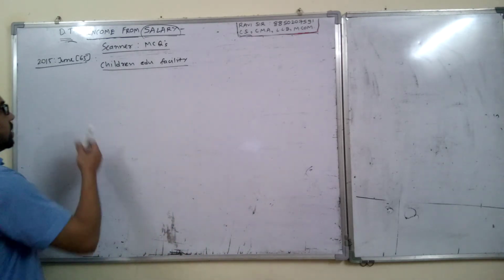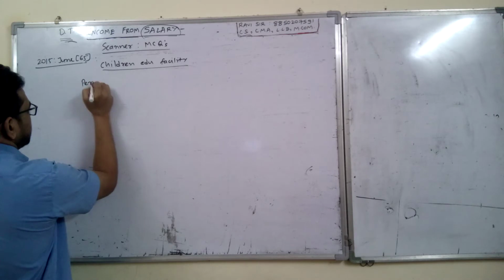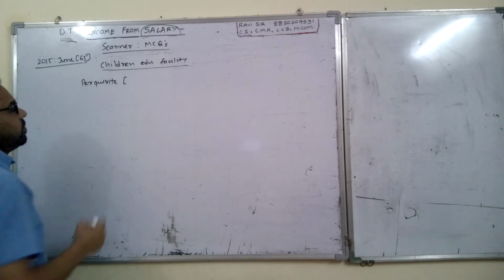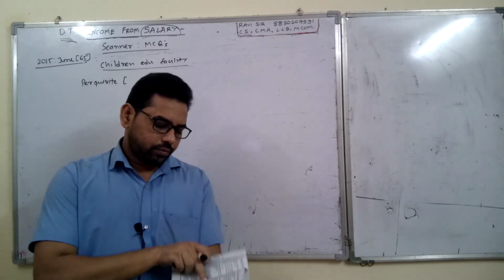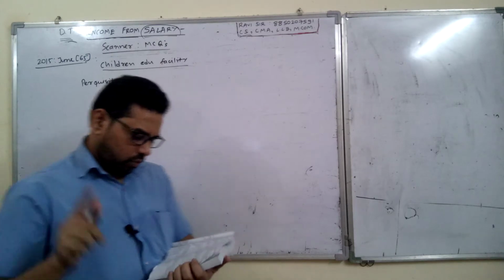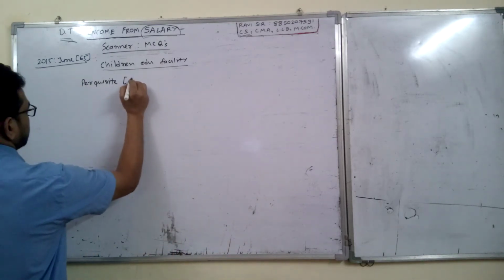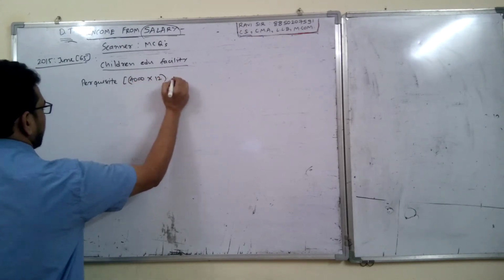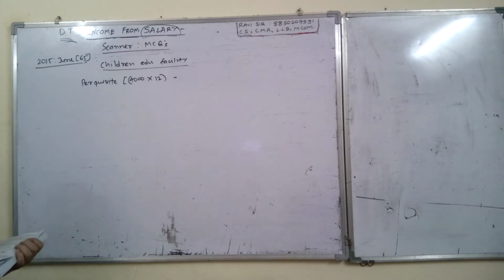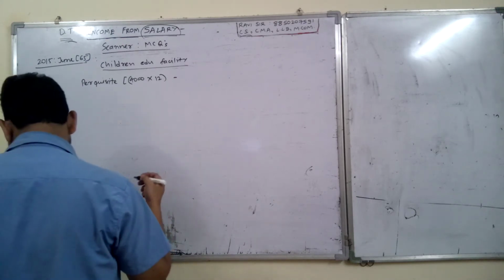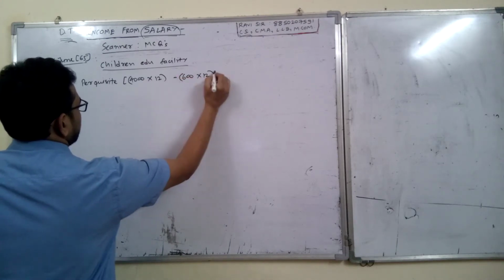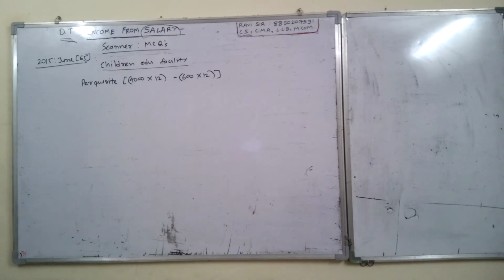But first we have to calculate the benefit. So what is the perquisite? Perquisite means benefit. So how will you calculate the perquisite benefit? Total fees which is 4,000 per month, so for the full year into 12, minus actual fees. Actual fees he is paying is 600 per month, so 600 into 12. So 4,000 into 12 minus 600 into 12, you get 40,800.